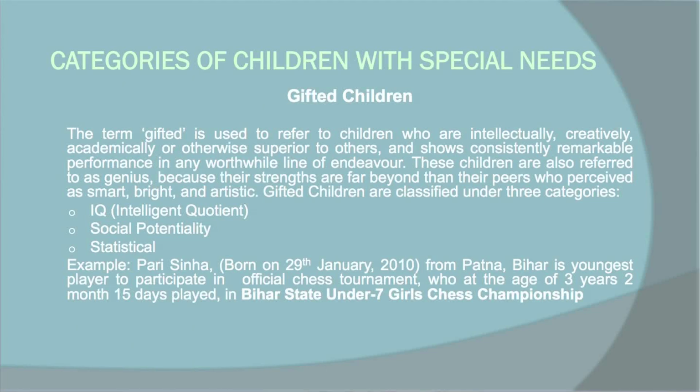For such activities, I have given an example here, like Pari Sinha, a girl from Bihar, India. She is the youngest player participating in an official chess tournament, at the age of 3 years, 2 months, 15 days only. Now you see, a 3-year-old girl can participate in the 7-year-old girls' chess championship. So this is a genius child.